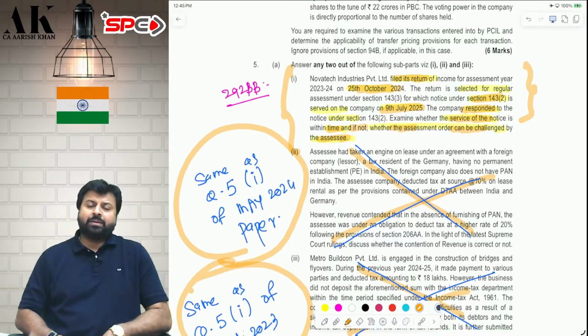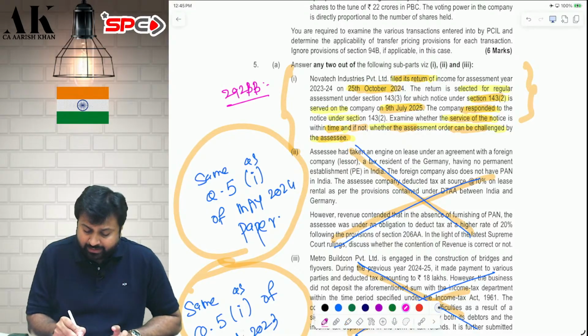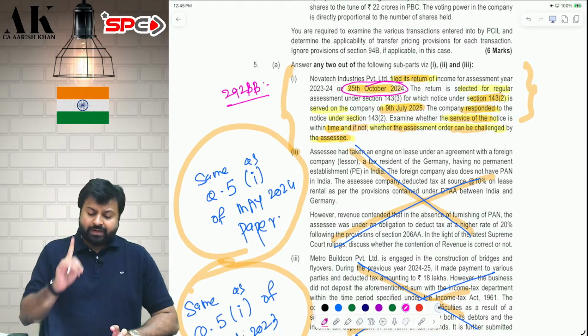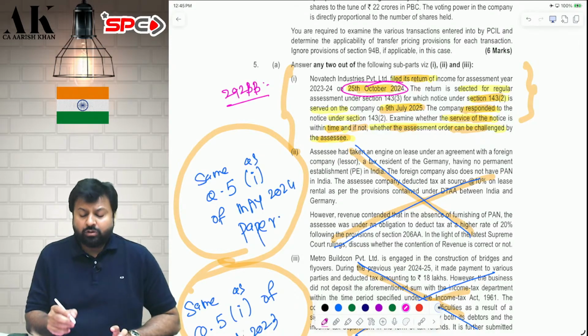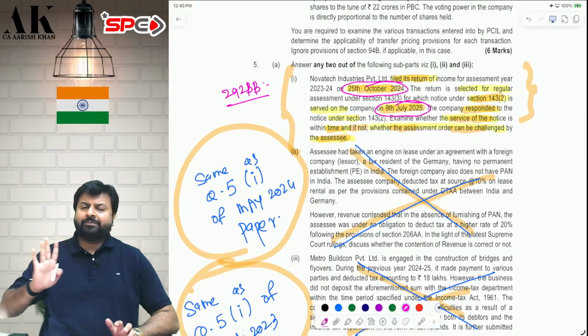Now let's see what is happening. When did the assessee file the return? 24-25, 25th October 2024. When was the notice served? On 9th of July. 100% is late.